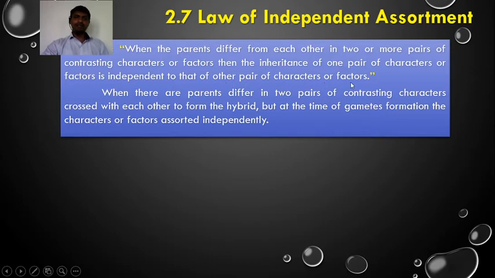So what happened here: when we made a dihybrid cross, at the time of gamete formation, the factors assorted independently, and the inheritance of one pair of characters is independent of the other pair. So this is the law of independent assortment. These characters get assorted independently. The inheritance of one pair of characters does not depend on the inheritance of the other pair.